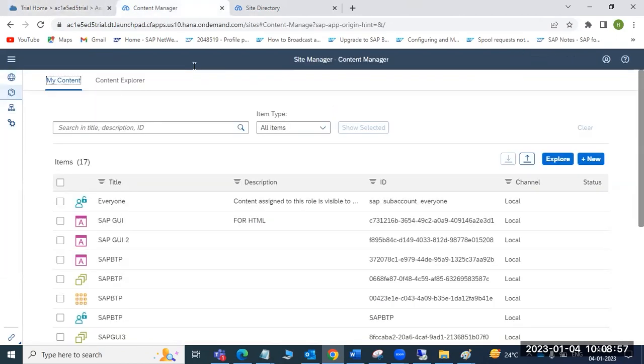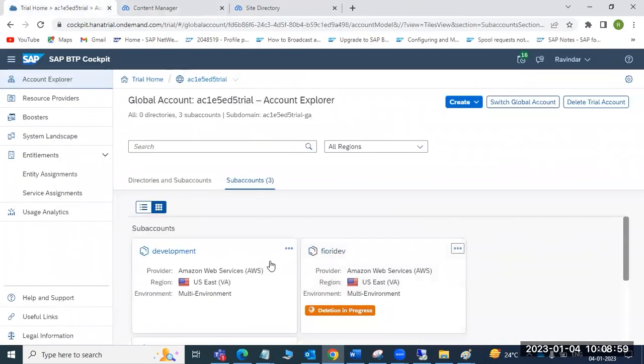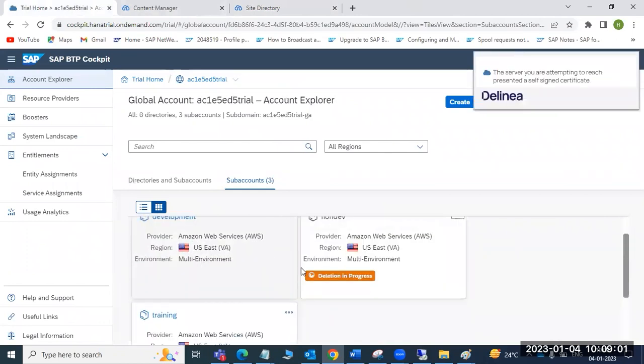You're deleting this sub account? So deleting the sub account. We have two sub accounts there, right? Deleting one.